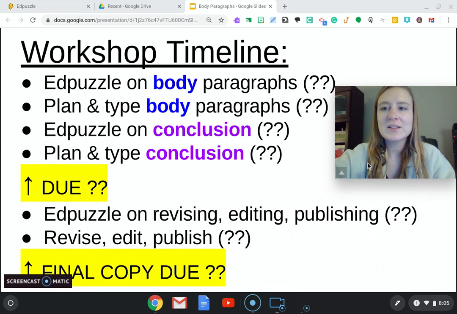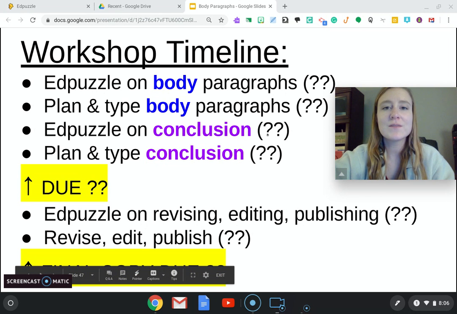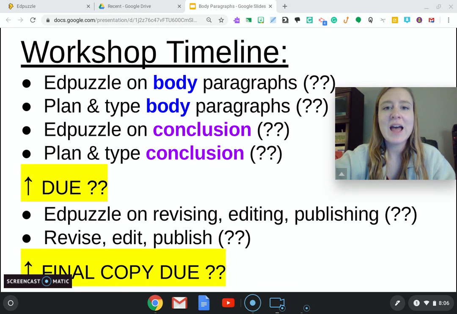Finally, I want you guys to look up on the board. These are the final due dates. This is kind of our timeline for the next few days. Today, you just finished watching the Ed puzzle on the body paragraphs, so you'll have some time to plan and type. Tomorrow, you'll have another video to watch that'll explain the conclusion, and then you'll have some time to plan and type. And again, you can kind of move at your own pace through those activities.